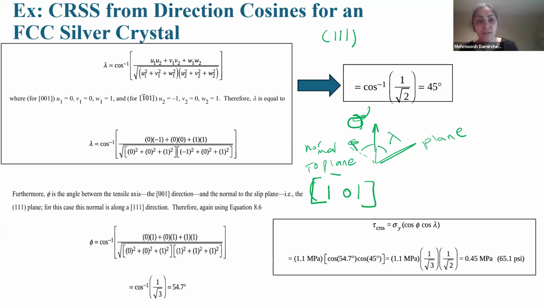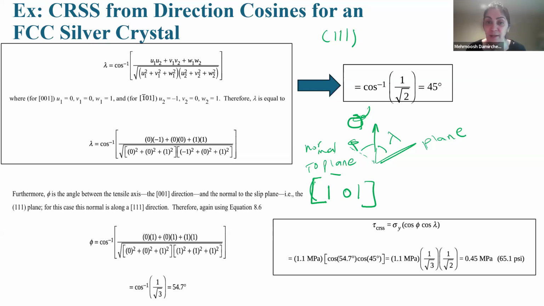First, we want to find lambda. We use this one: cosine inverse of (u1 u2 plus v1 v2 plus w1 w2) over the square root of (u1 squared plus v1 squared plus w1 squared) times (u2 squared plus v2 squared plus w2 squared).